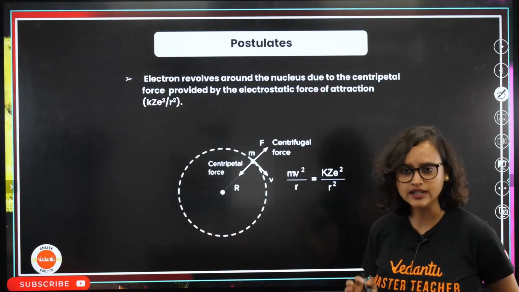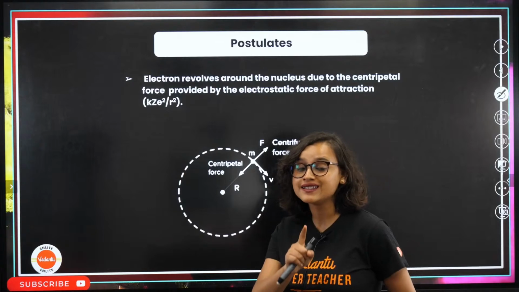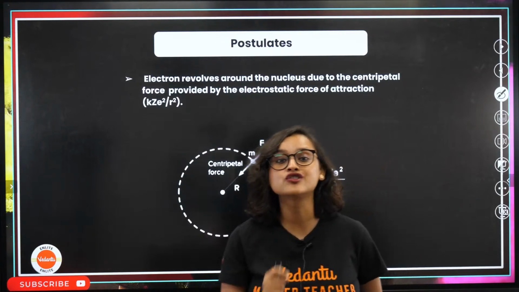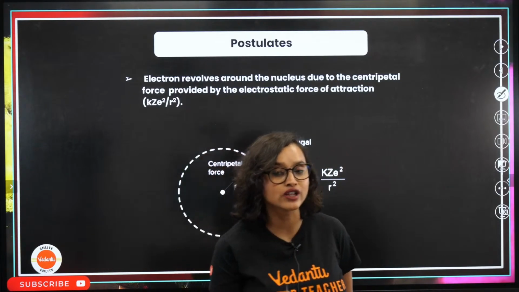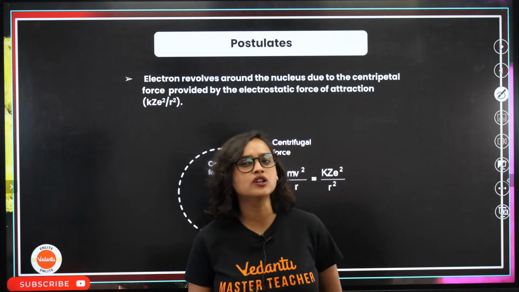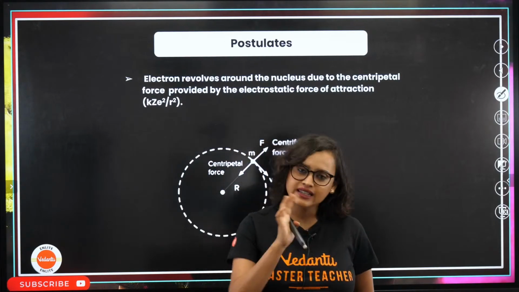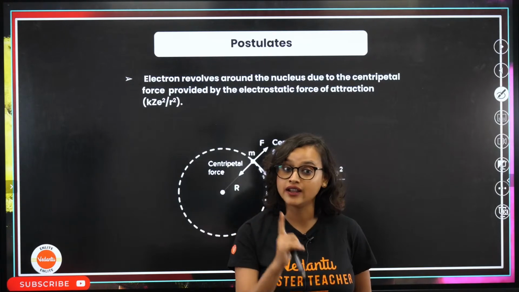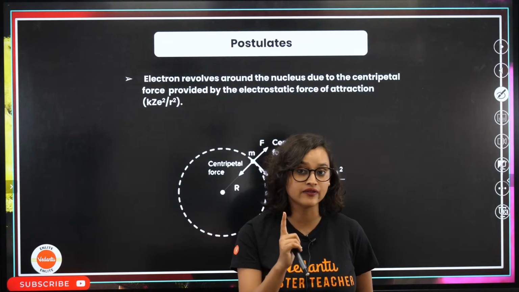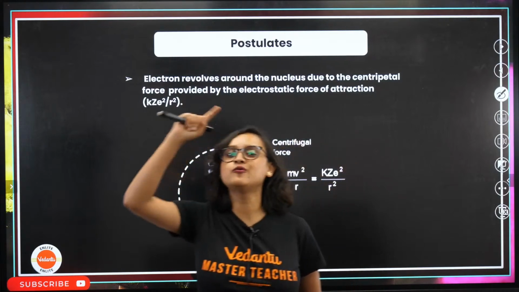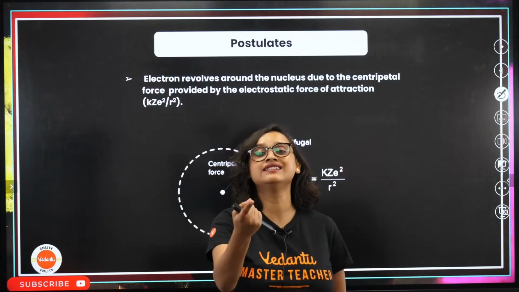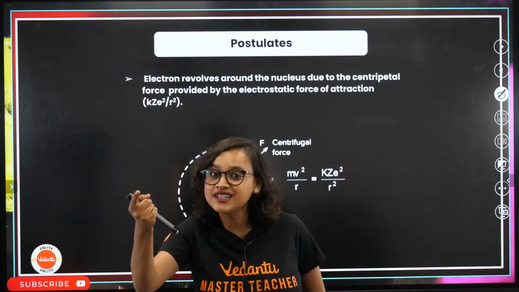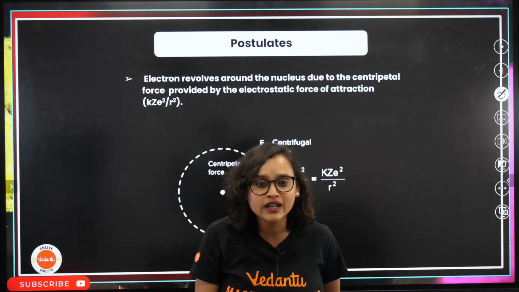Of course, orbits. Now, what did Bohr say? Bohr gave some postulates. And the best thing that he did was, he said that the electrons are moving in their own path. They are absolutely fine. But the moment they jump from one shell to another, that's when they either release energy or absorb energy.